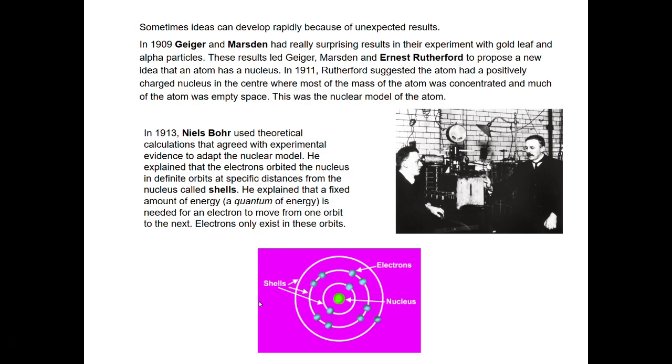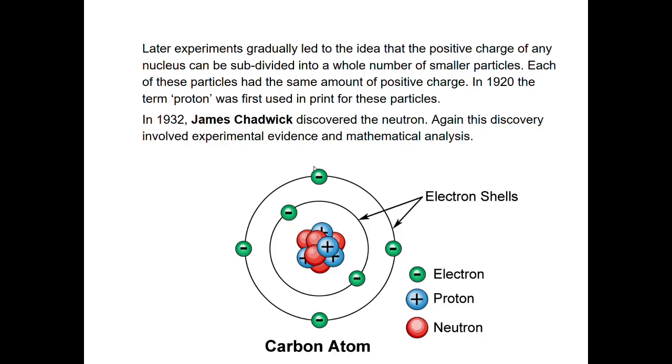And later, finally, in 1932, James Chadwick discovered the neutron. And this was the final piece of the puzzle. We need to investigate more about electrons, but that's enough for today.